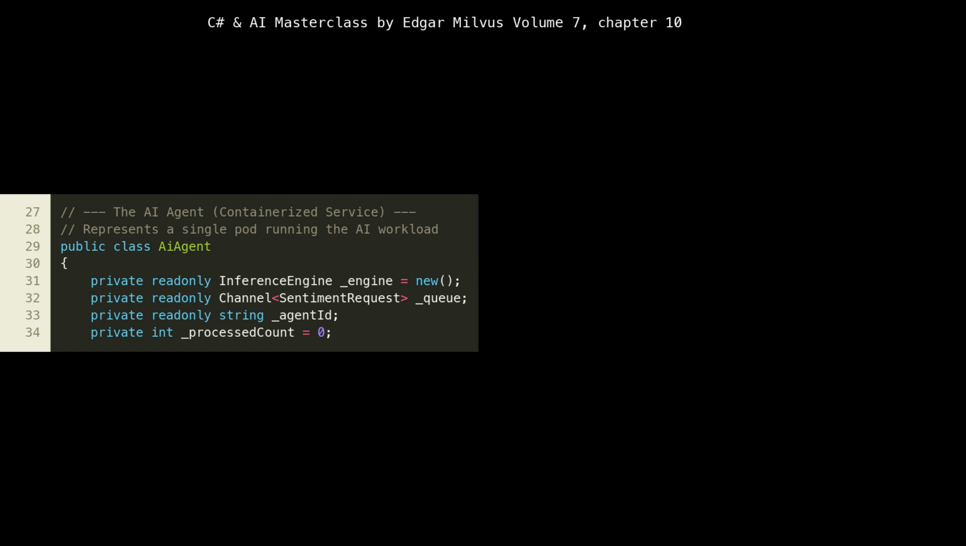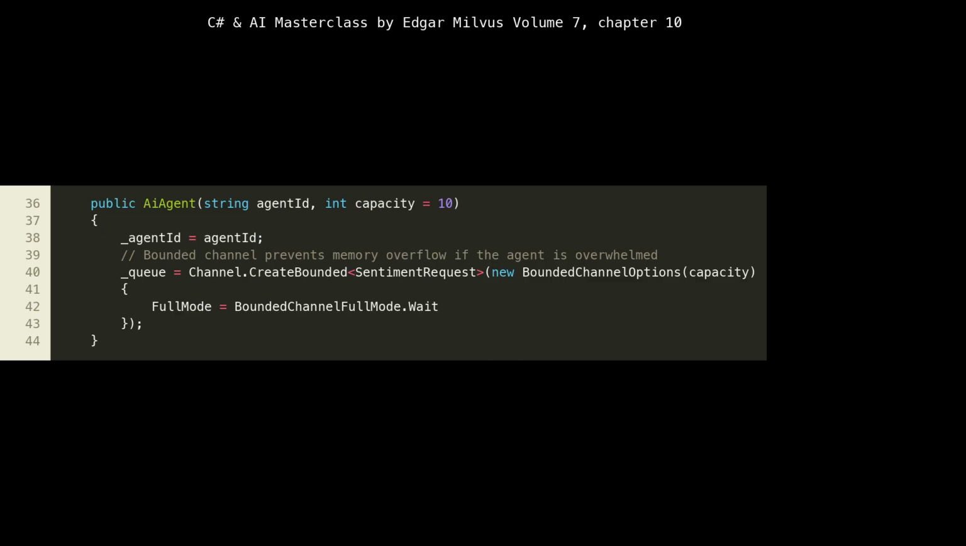The Channel<SentimentRequest> _queue, line 32, is vital. It acts as an internal, in-memory queue for incoming requests, decoupling the request reception from the actual processing. This queue is a classic producer-consumer pattern implementation, enhancing resilience and throughput. _agentId and _processedCount are internal metrics for monitoring and identification. In the constructor for AIAgent, we initialize its unique _agentId.